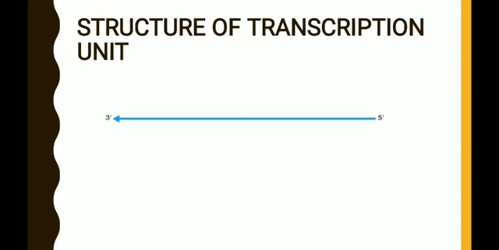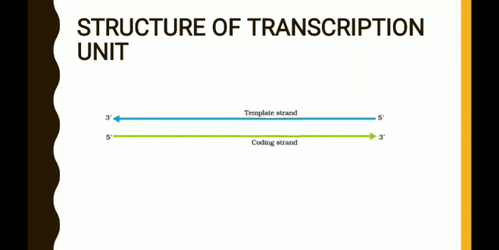So this is the DNA strand. It is a short segment of DNA. You know, the DNA is double stranded. So this is a strand with the polarity 3' to 5', and this is another strand with the polarity 5' to 3'. And these two strands are paired together due to the presence of hydrogen bonds. Those hydrogen bonds are not shown here, but just remember, between the strands there will be hydrogen bonds. Among these two strands, the strand which is running from 3' to 5' is considered the template strand.